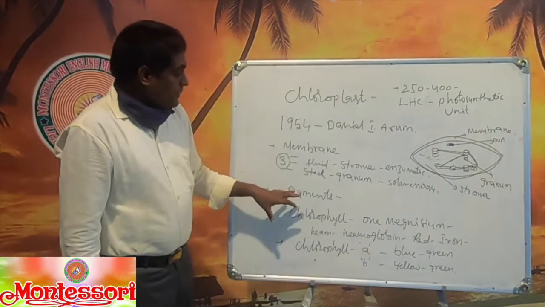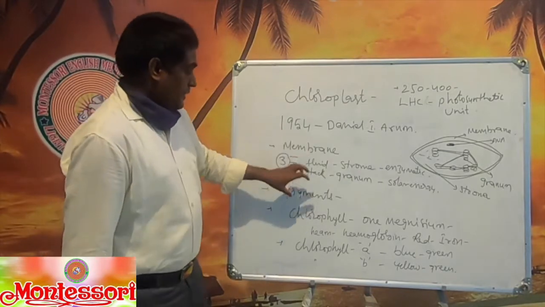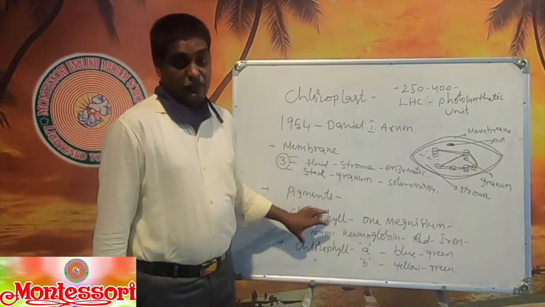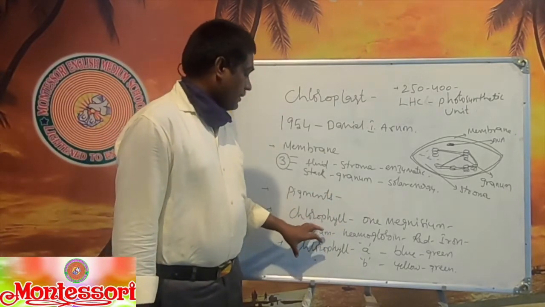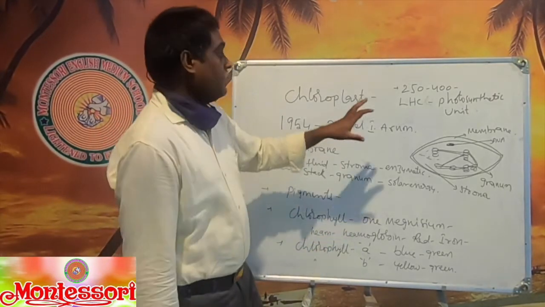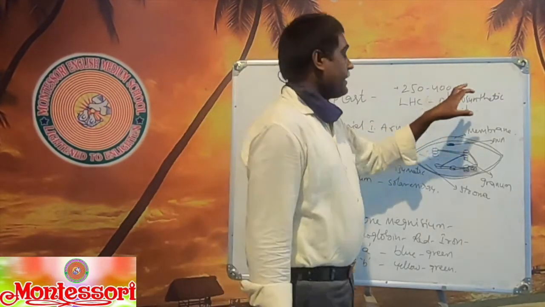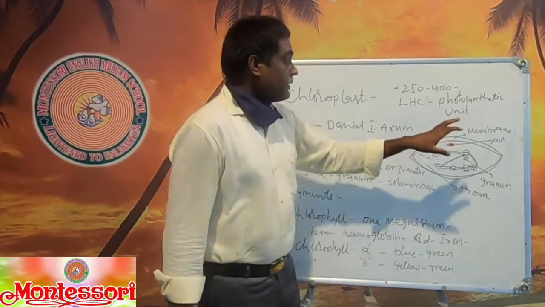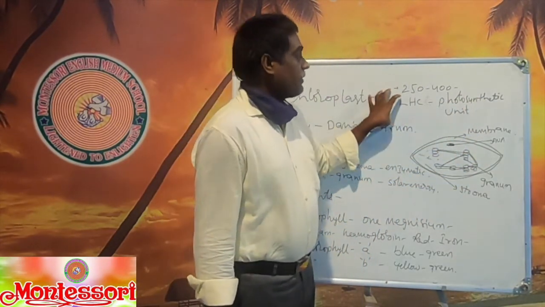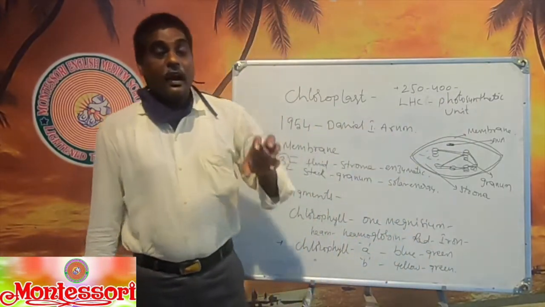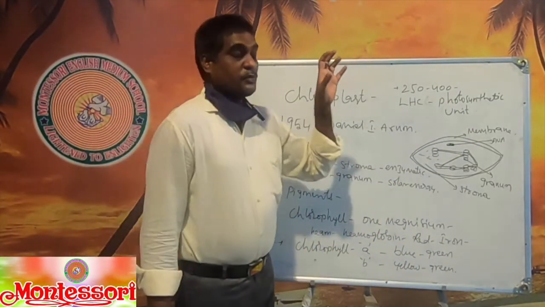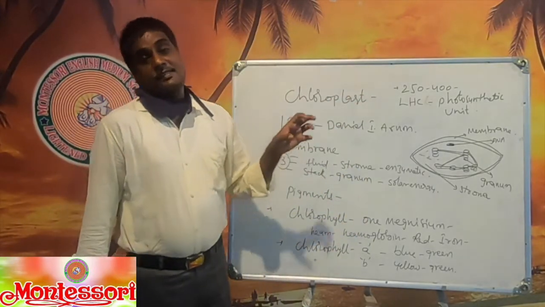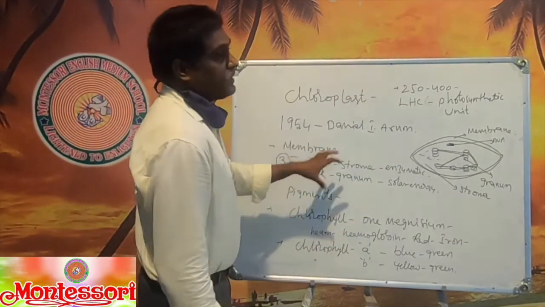So in this granum, there are a number of color pigments. Chlorophyll is a type of color pigment, and 250 to 400 of these chlorophylls are united to form a light harvesting center and photosynthetic unit in the granum. This light harvesting center or photosynthetic unit absorbs the energy from the sun, and it produces energy. So this is about the structure of the chloroplast.